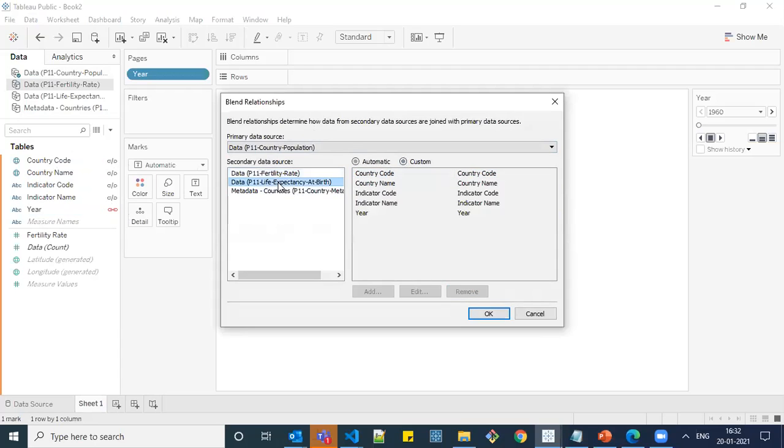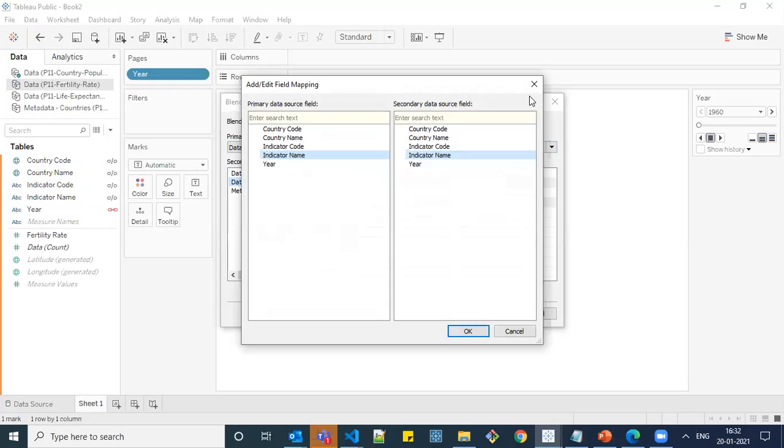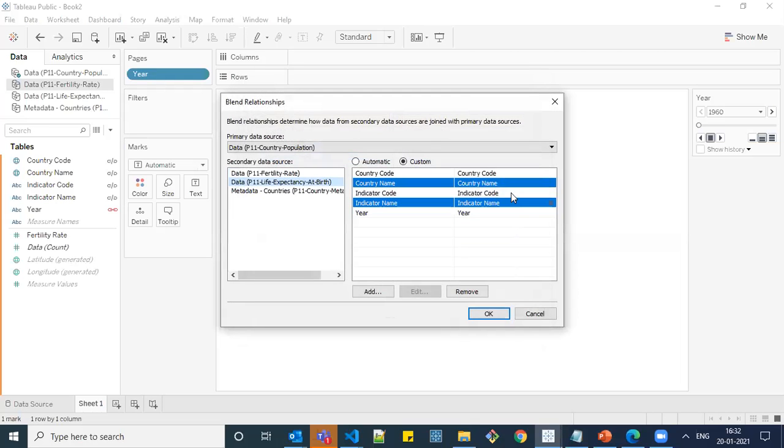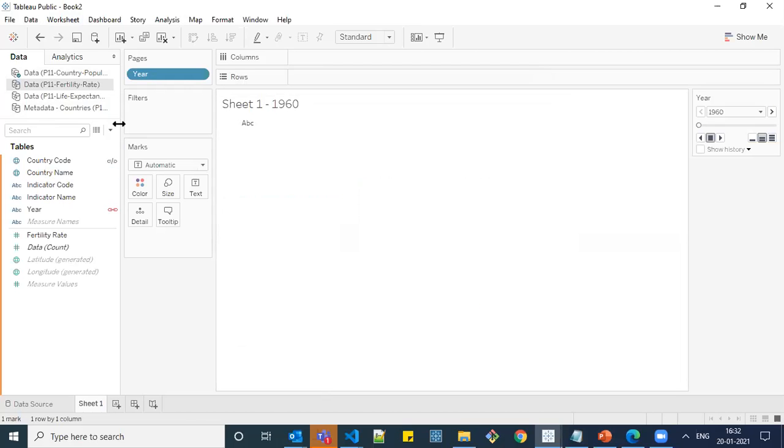I want only these 2 fields to be mapped. Let me remove these fields. Similarly for metadata properties, go to custom, and I'm removing this country name, and okay. In the remaining data set, since I need to work with country code, I'm making it active.